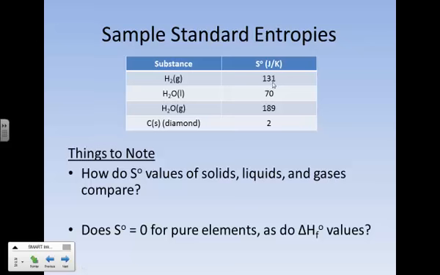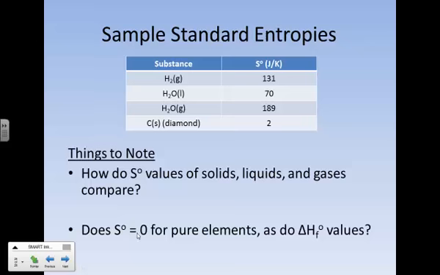It's also worth comparing hydrogen to water. Hydrogen has a little less entropy even though they're both gases. The reason for that is that water is a more complicated molecule. It's got more bonds, it's got more ways to rotate, more bond angles to squeeze, and so these complicating factors will increase your entropy.